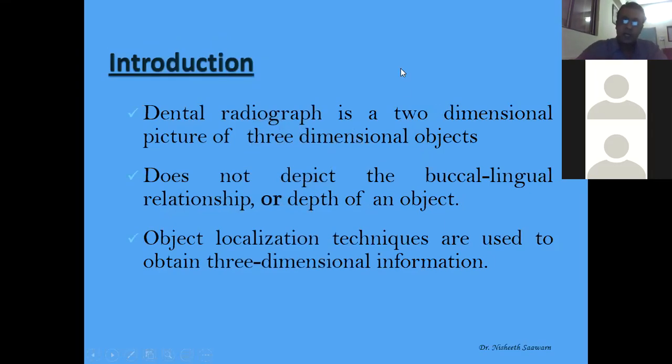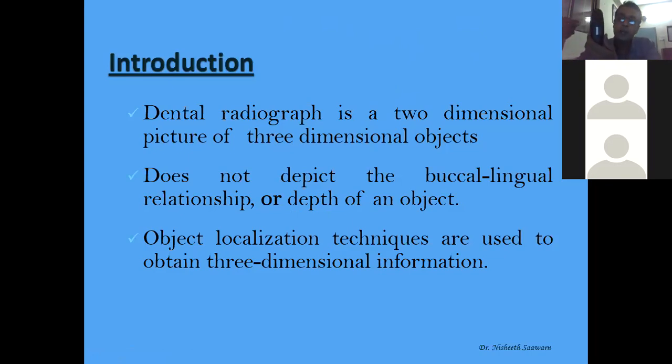Like I told you, the dental radiograph is a two-dimensional picture of three-dimensional objects and does not depict the buccal-lingual relationship or depth of an object. I think you are very familiar with this: in a radiograph, we keep the film inside the mouth, and from outside we shoot it. So everything that we see in the radiograph is in that entire width.